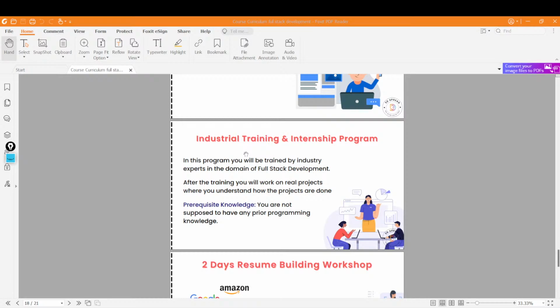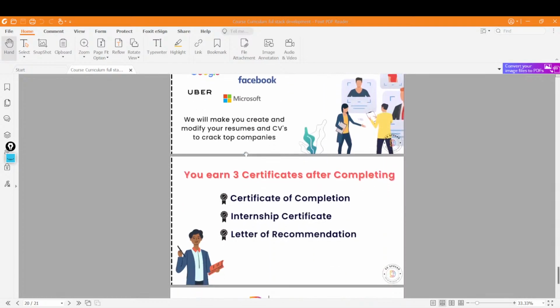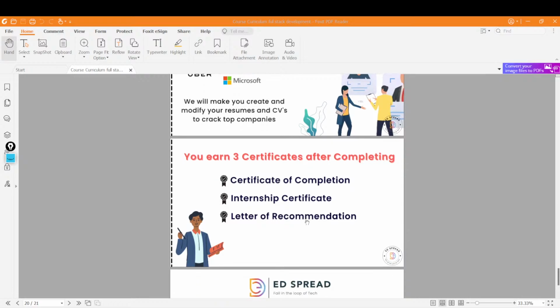And the internship certificate, which is the USP for us, will be there, and you will definitely be getting the certificates. Not like we will just make you work and won't give you the certificates. After completing this whole course, you will be getting 3 certificates majorly: a certificate of completion for the training part, an internship certificate, and at the end, a letter of recommendation that you have been a good student, or you have built the project with sincerity, from the instructor or from the founders.